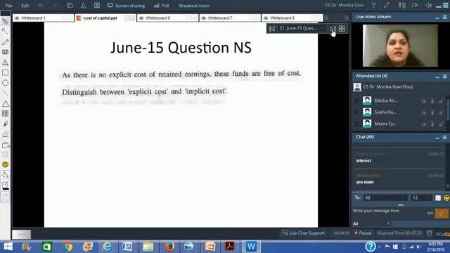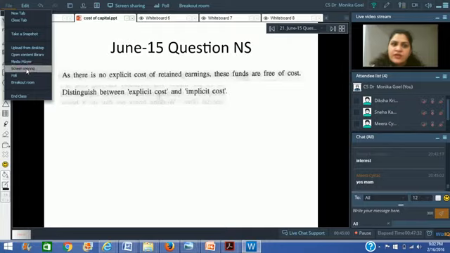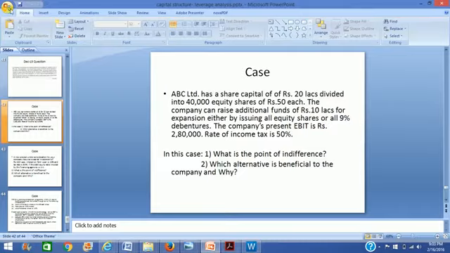Now, in the June 15 examination, there was a question: as there is no explicit cost of retained earnings, these funds are free of cost. Just one second.